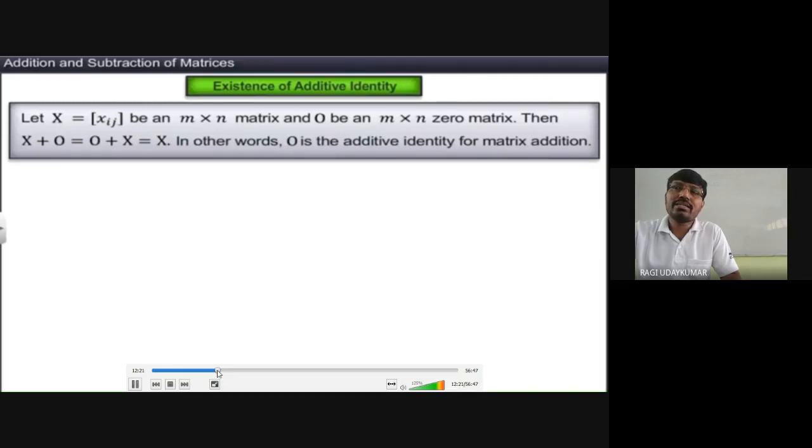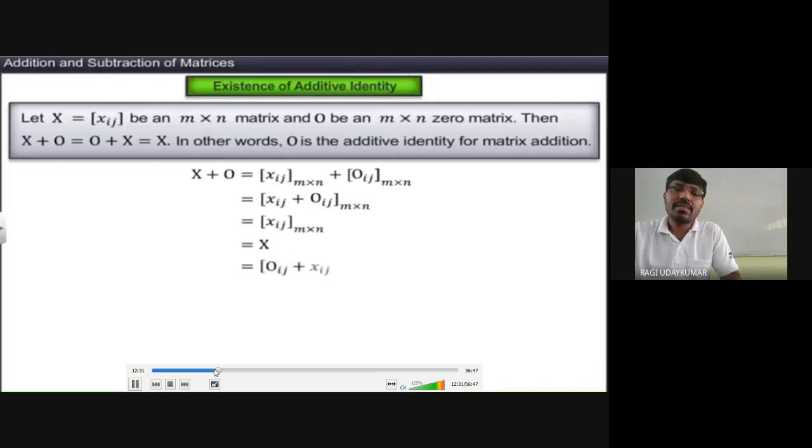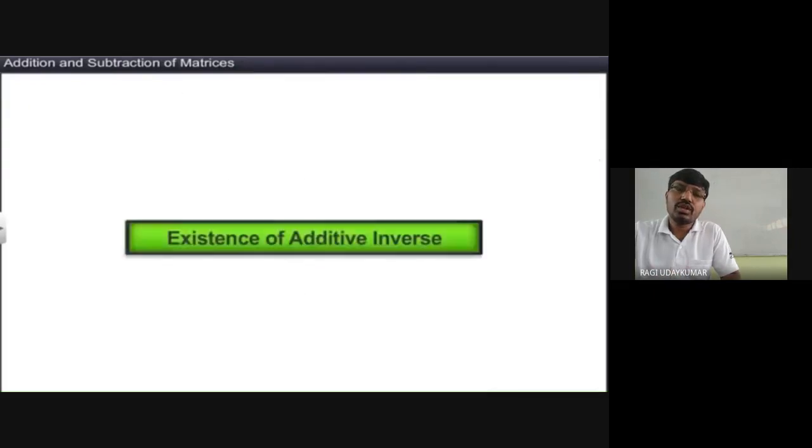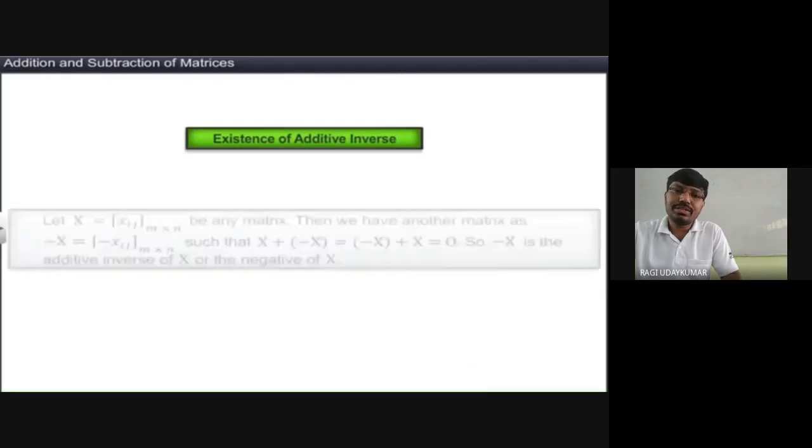Next, existence of additive identity. Which matrix को हम additive identity matrix बोलते हैं? Null matrix को additive identity बोलते हैं. Identity is nothing but same. If you are adding the zeros, the same matrix you are going to get, which is called additive identity.